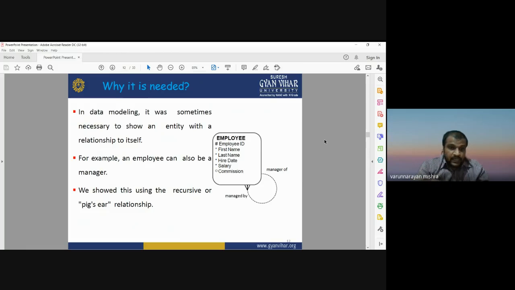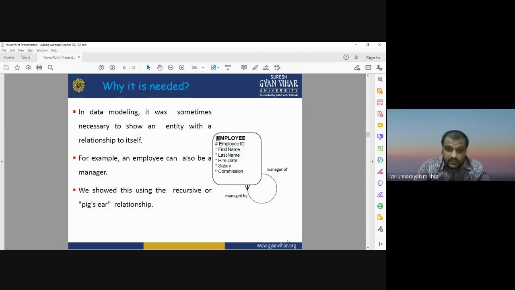For example, an employee can also be a manager. The same entity may have different roles. The same person can work in multiple departments. So the entity is the same, but it is working in two different roles. In that case you need to check the relationship of that individual with itself. We solve this using a recursive or fixed relationship. This is the recursive processing.